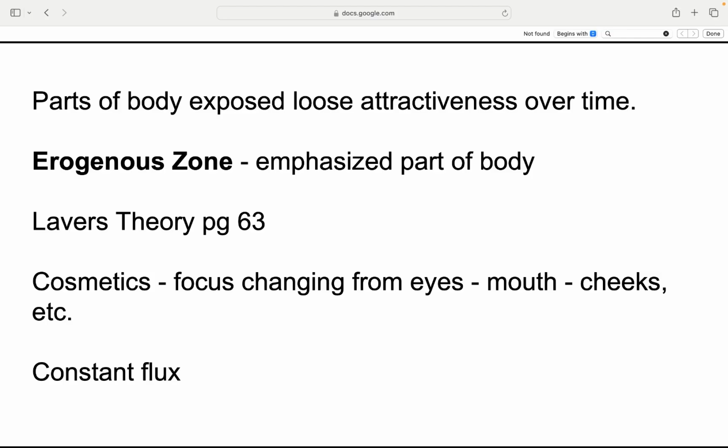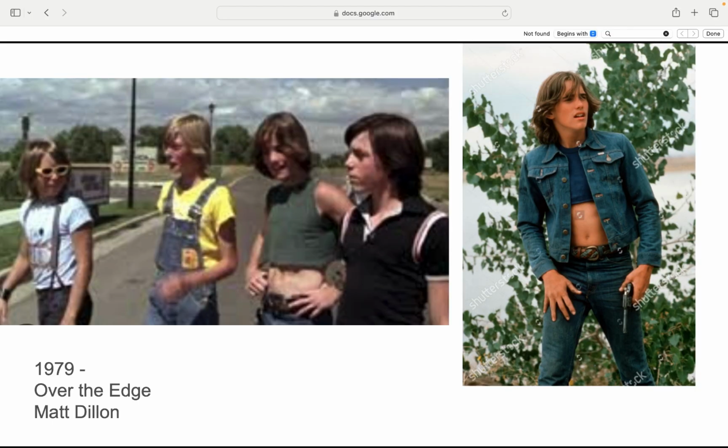Lever's theory, the shifting spotlight. Fashion and cosmetics play a game of musical body parts. What's sexy and highlighted changes over time. One era, it's the eyes. The next month, then cheeks. Erogenous zones come and go, with each spotlighted part losing its wow factor after a while. Beauty is a moving target, always changing and always teasing.